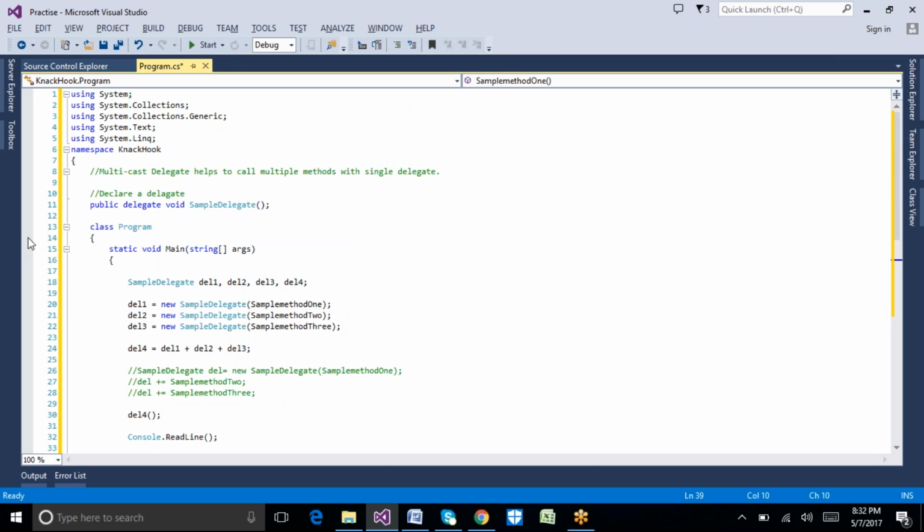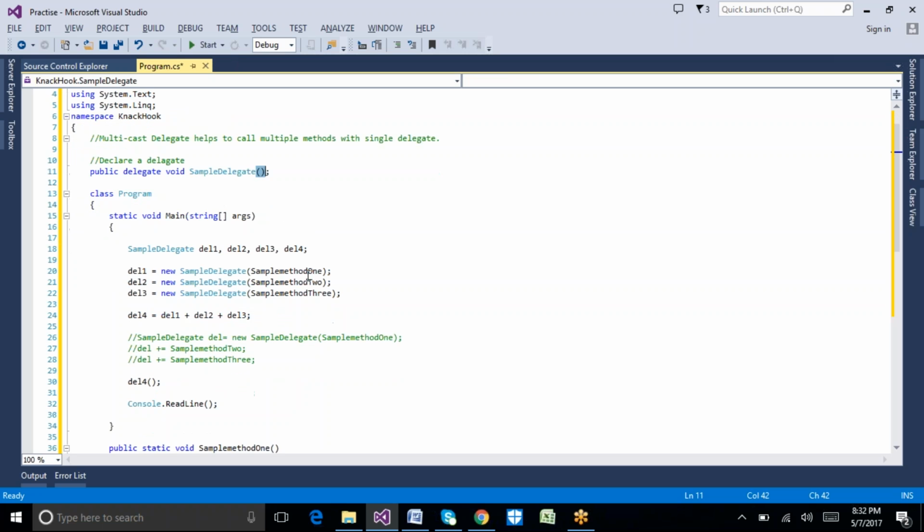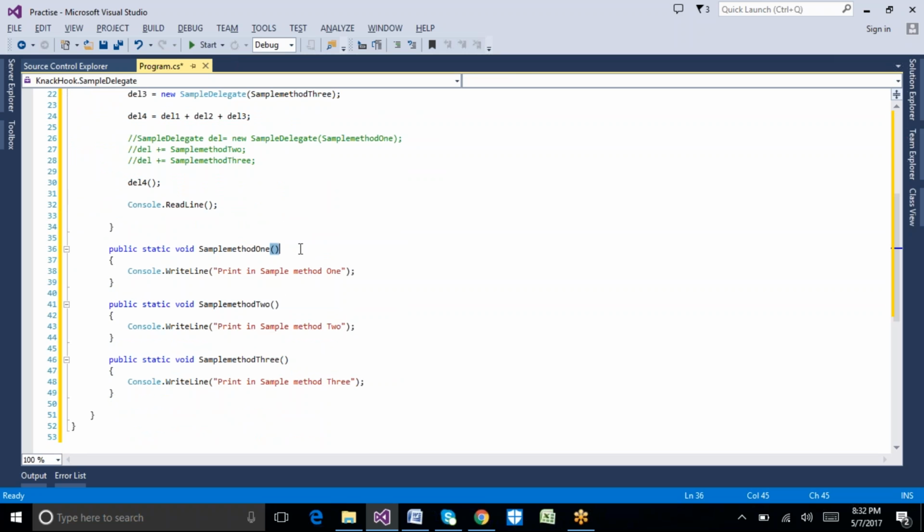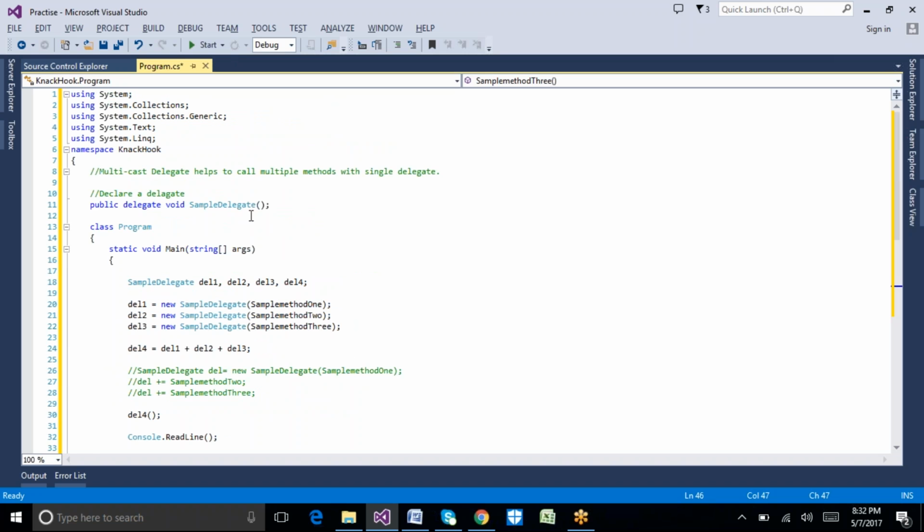Whatever example we saw in the previous example, we are declaring a delegate. How do we declare a delegate? With an access modifier, the delegate keyword, a return type, and the name of the delegate. Here we are not passing any parameter. That means any method without parameters can be called with this delegate.